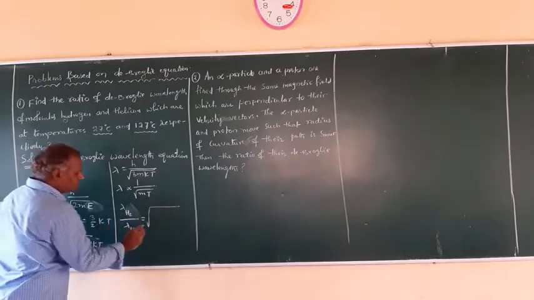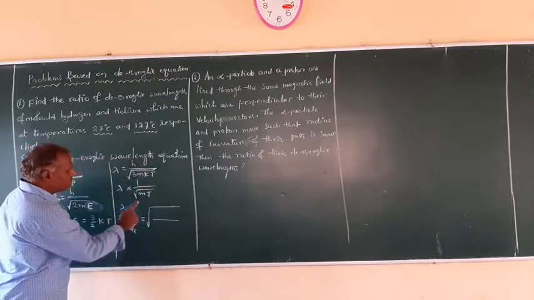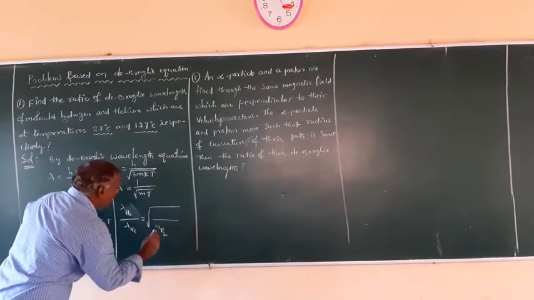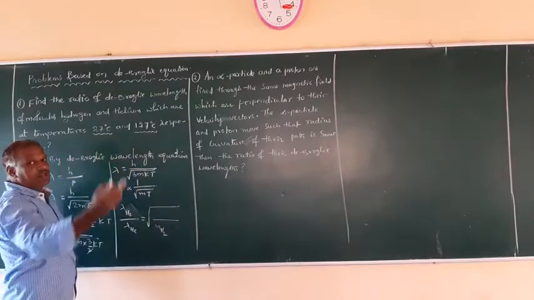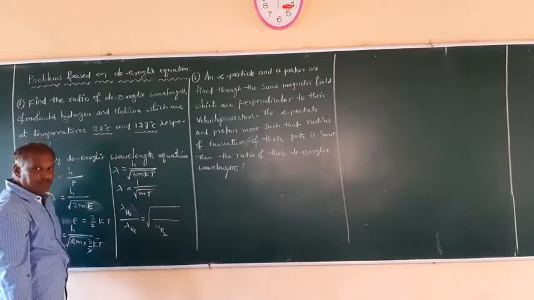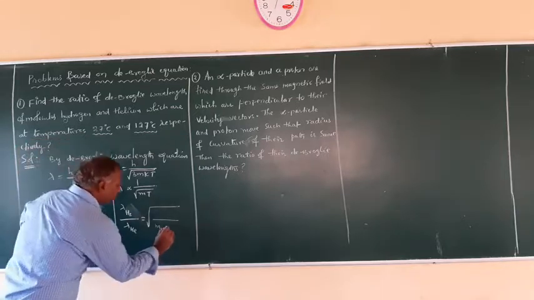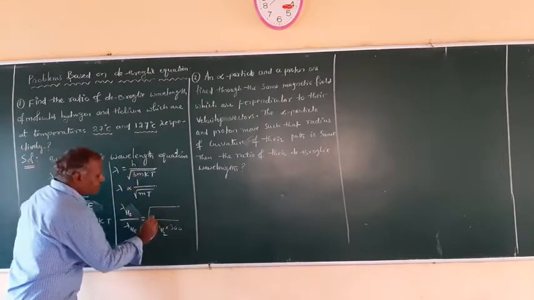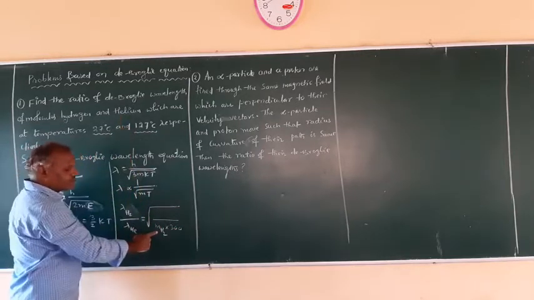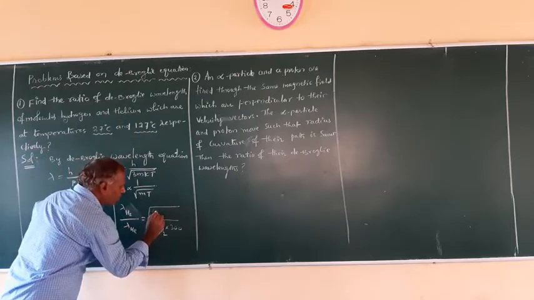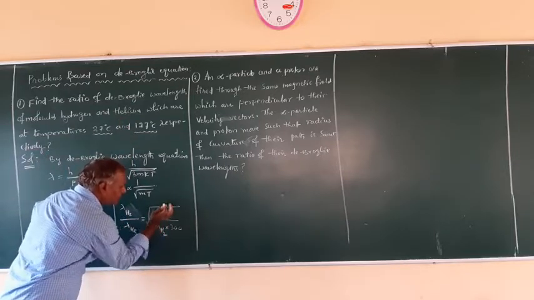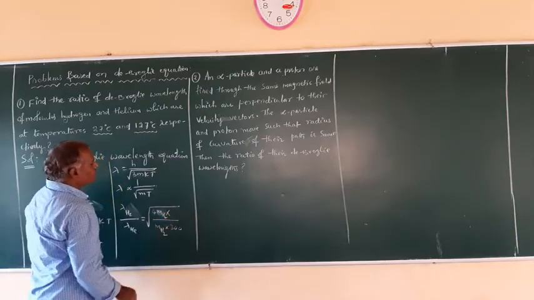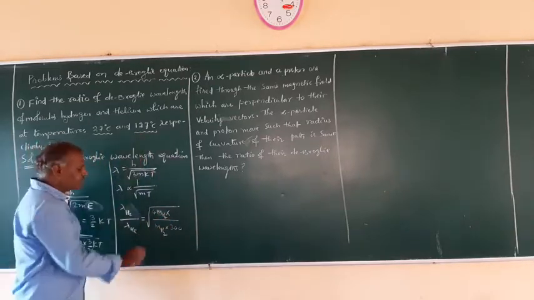For lambda H2 we have the mass of hydrogen, M H2, and temperature of hydrogen 27, converted to kelvin, 273 plus 27, which becomes 300. The mass of helium is 4 times the mass of hydrogen, so 4 M H2, into temperature 127 plus 273, which becomes 400.